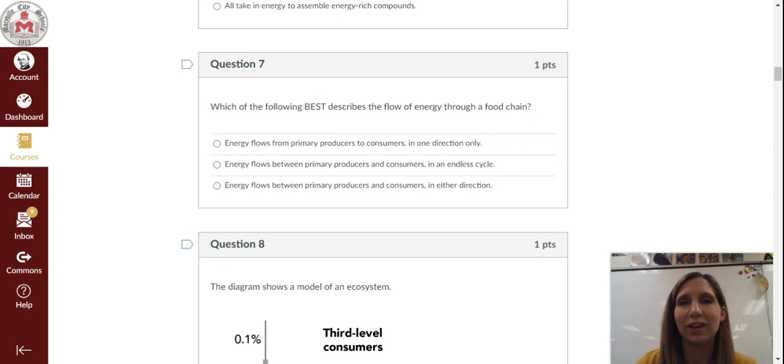Question 7. Which of the following best describes the flow of energy through a food chain? A, energy flows from primary producers to consumers in one direction only. B, energy flows between primary producers and consumers in an endless cycle. C, energy flows between primary producers and consumers in either direction.